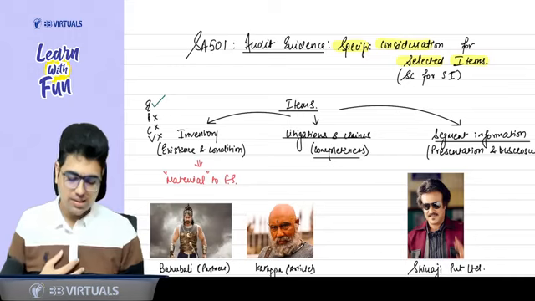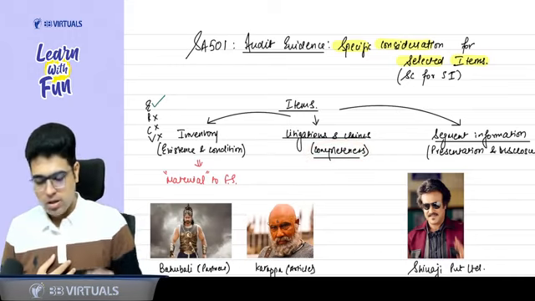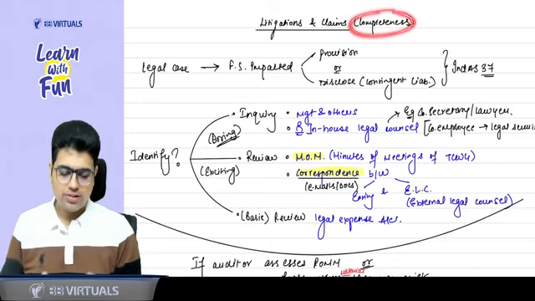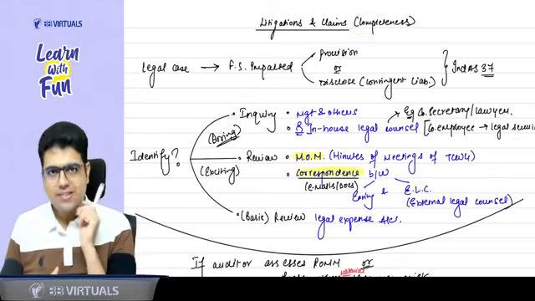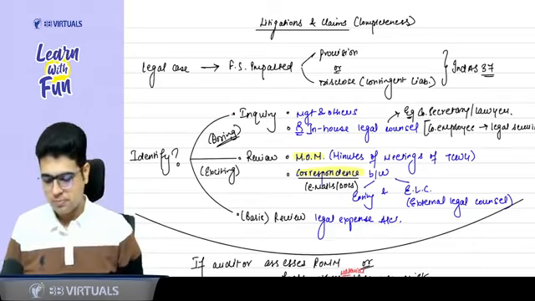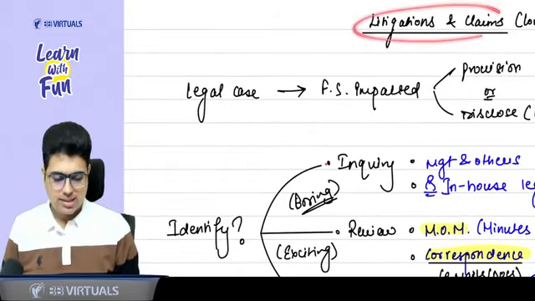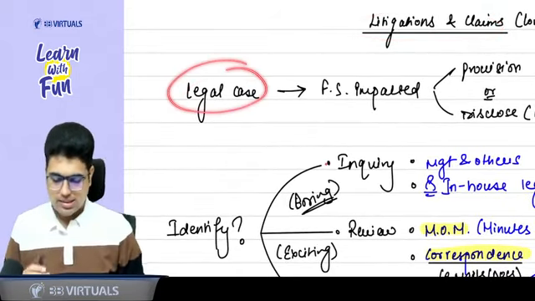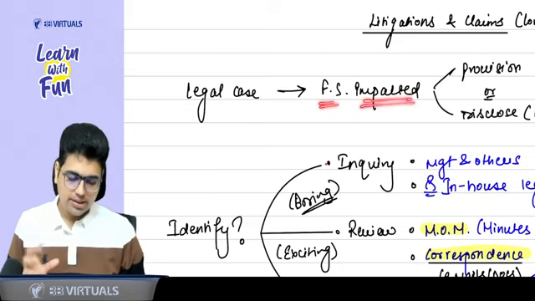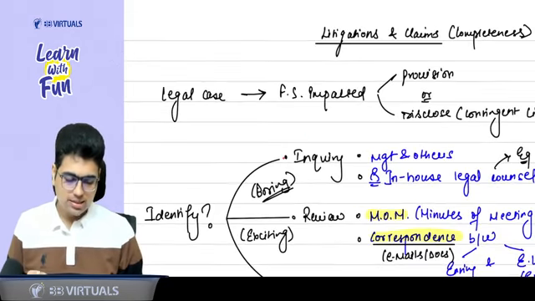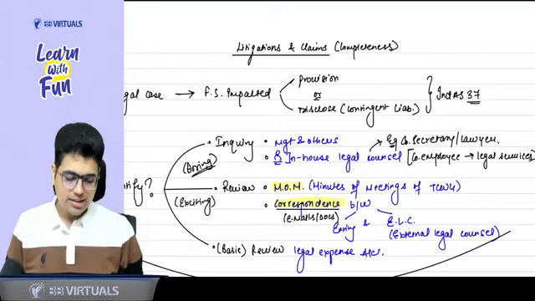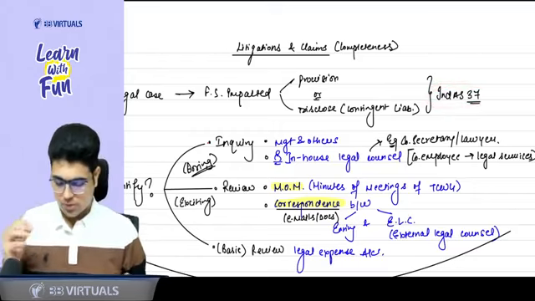What is the specific consideration? Completeness. Now, as an auditor, how do I get to know about the completeness of litigations and claims and what is the relevance in the financial statements? Let's understand. Litigations and claims means, in simple terms, legal case. If there is a legal case, how are the financial statements impacted? Either the legal case will require a provision, or it needs a disclosure as contingent liability. Where do we study this? In AS 37.